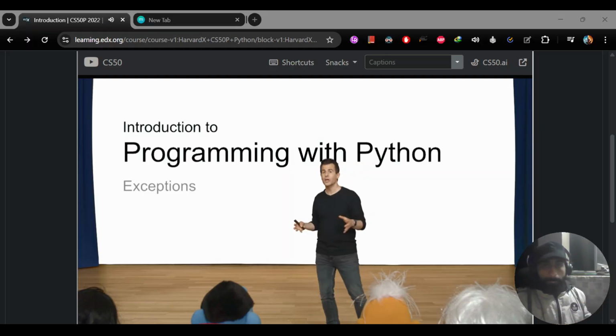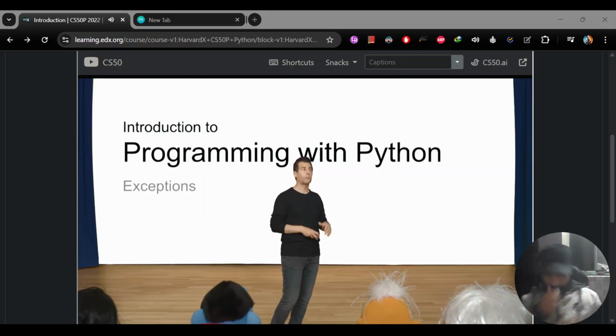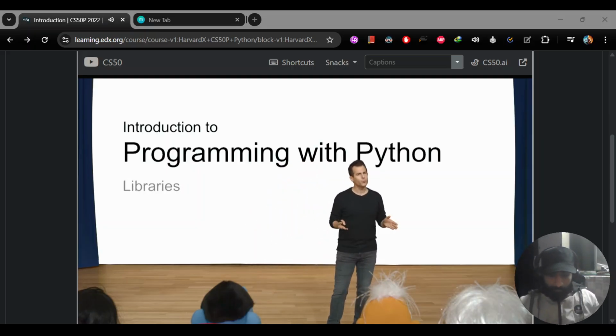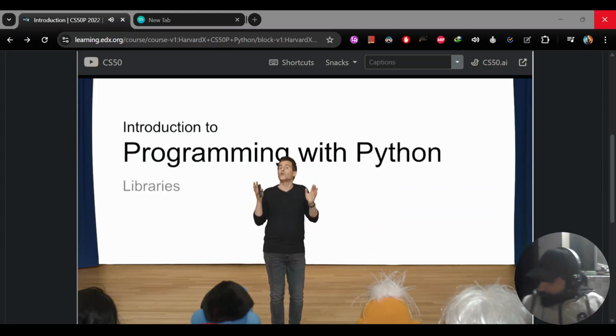Unfortunately, a lot can go wrong when you're writing code, some of it your fault, some of it perhaps someone else's fault, but you can write code defensively, so to speak, and actually catch those kinds of exceptions, those errors, and handle them properly so that the users you're writing code for don't actually see the same. Thereafter, we'll take a look at libraries, third-party code written by other people often, or perhaps yourself in the past, that you can use and reuse in your own project so as to avoid reinventing the wheel again and again.